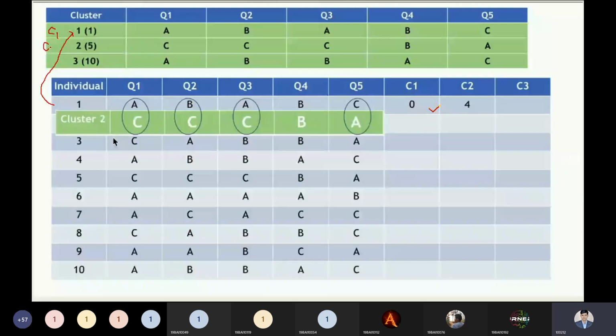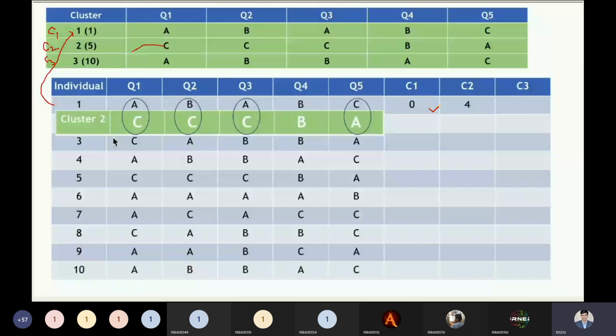So now C2 will match with its first row. Okay. So now the first cluster was matched with the first row, we got the 0 value, and second will match with its first row again, because we are on the first row. We are doing the calculation on the first row. We are not moving to the second row right now. Okay, so please keep in mind.